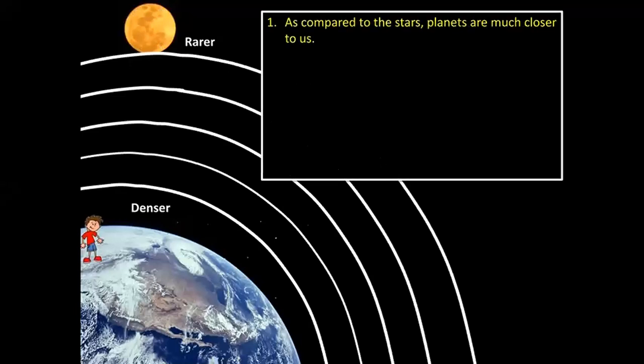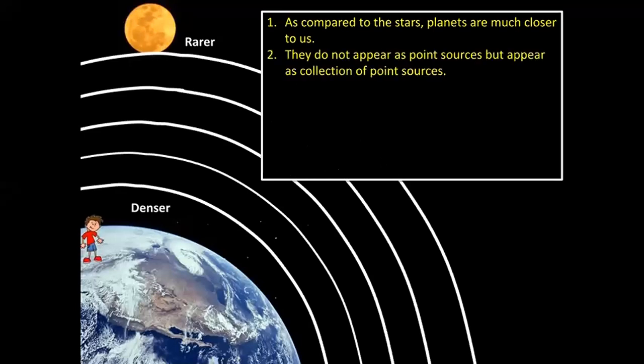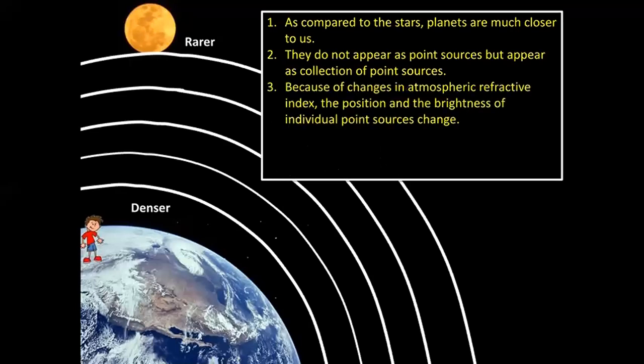As compared to the stars, planets are much closer to us. They do not appear as point sources, but they appear as collection of point sources. बहुत ज़्यादा point sources का एक collection है. Because of changes in atmospheric refractive index. देखो वापस से atmosphere का refractive index is going to change. Atmosphere में change होने ही वाला है.